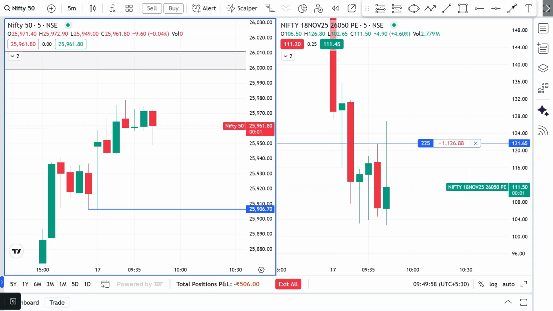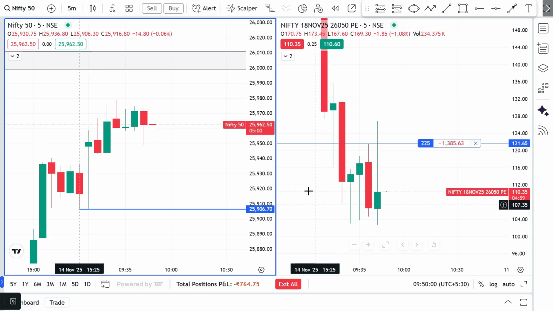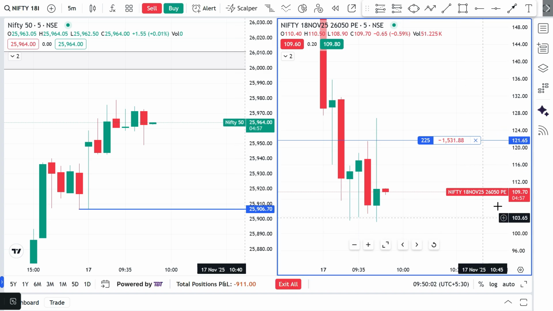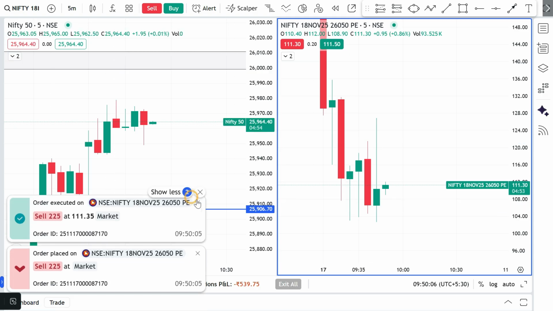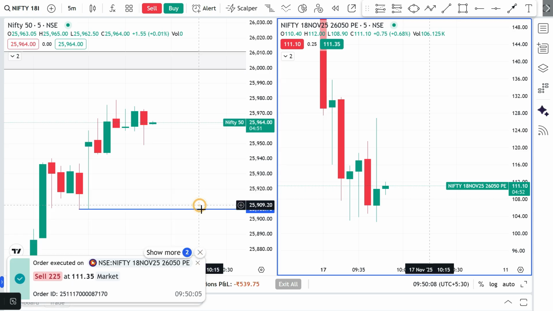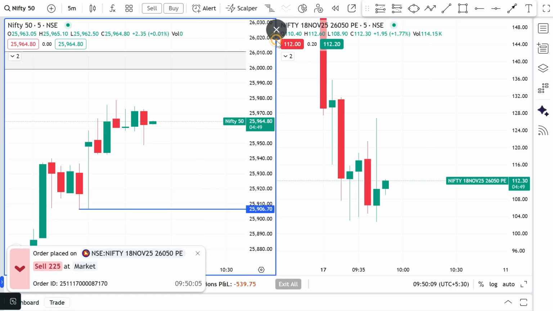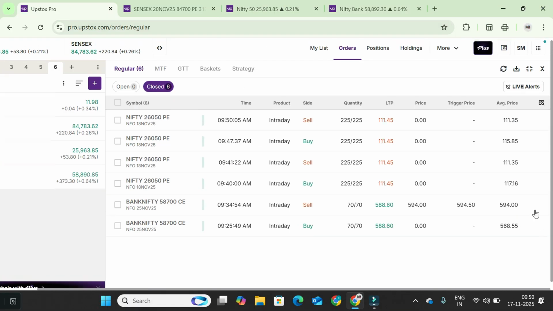Okay, you can see it tried to create a fake breakout downside. So mostly it's going to be a trap trade, so that's why I'm exiting. You can say I just exited. When you confirm it's a fake trade, just exit and wait for one more entry.